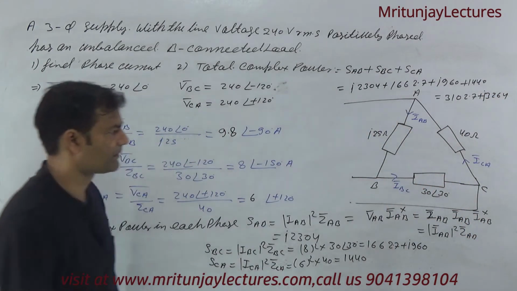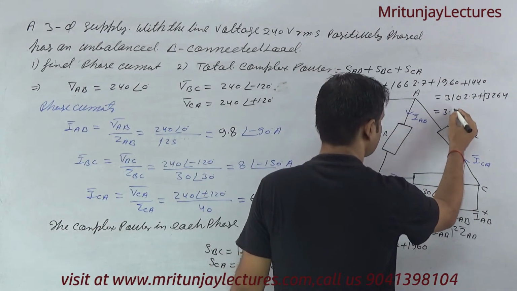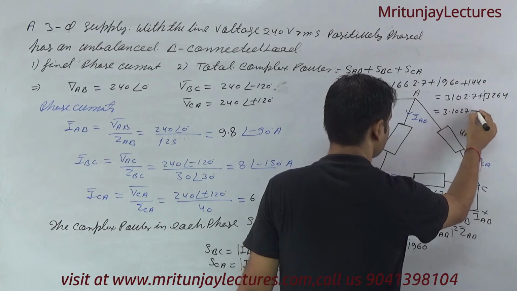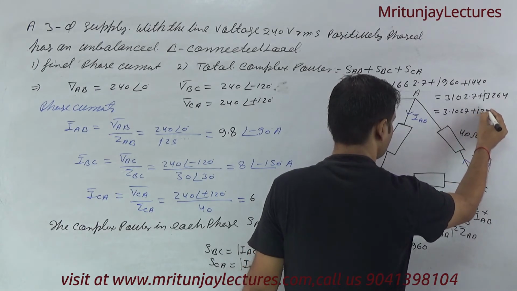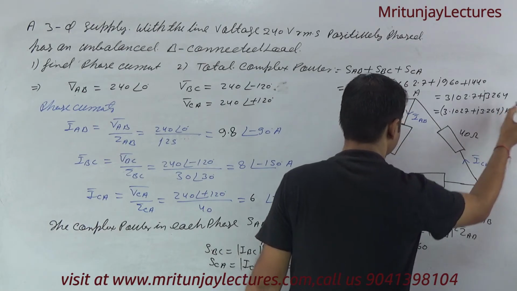Clear? And you can also write it as 3.1027 plus J3.264 kVA. This is the final answer.